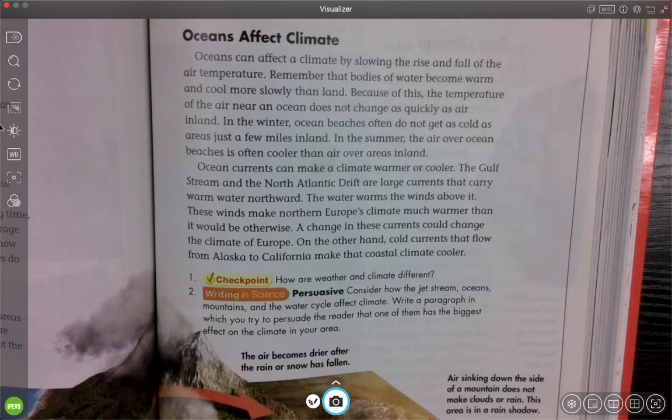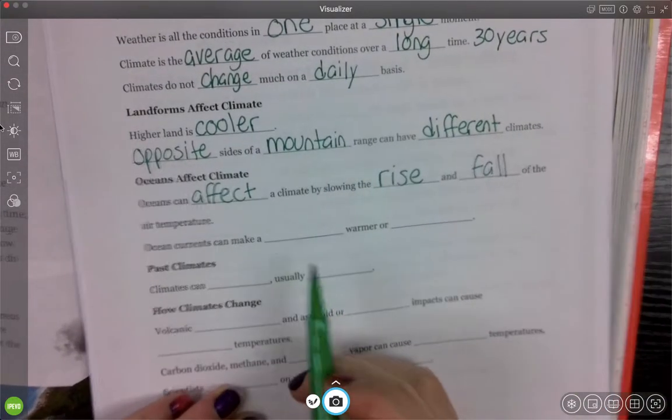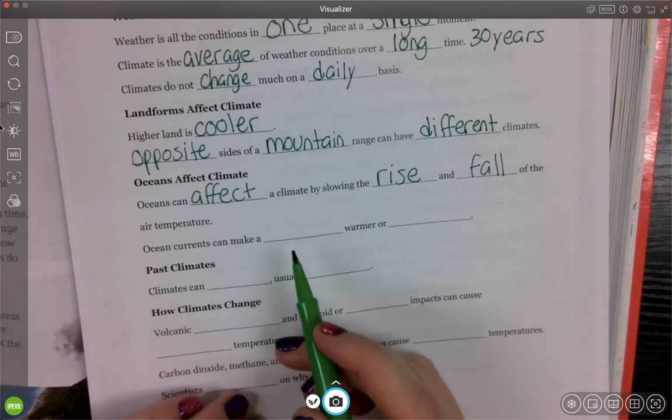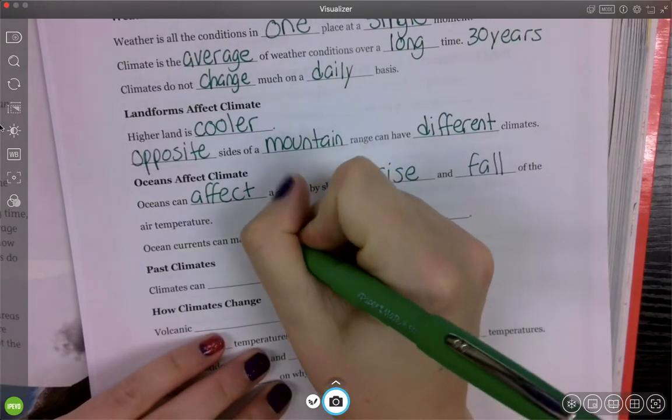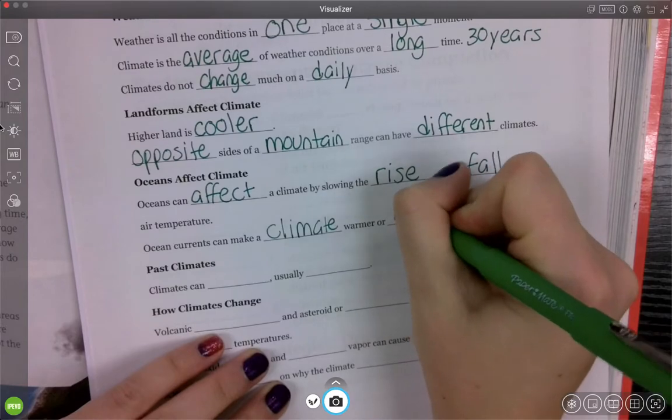Ocean currents can make a climate warmer or cooler. So we'll put that in our notes right away. Ocean currents can make a climate warmer or cooler.